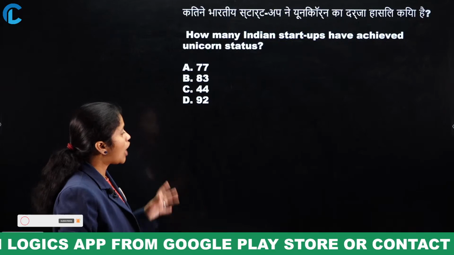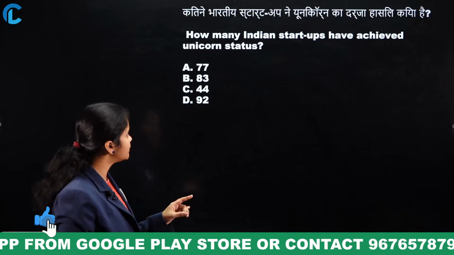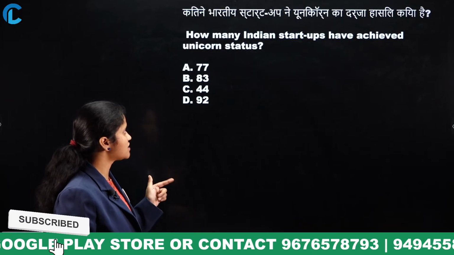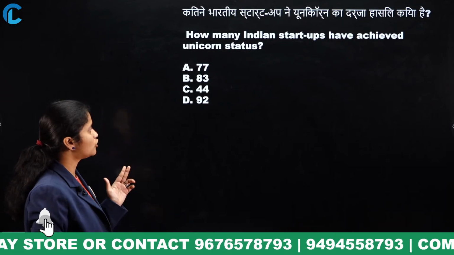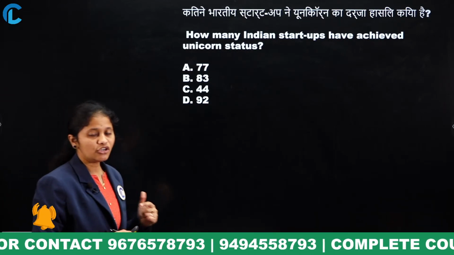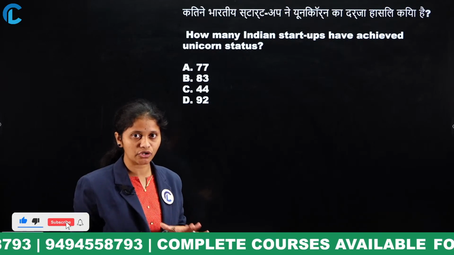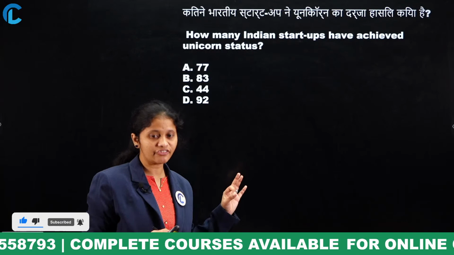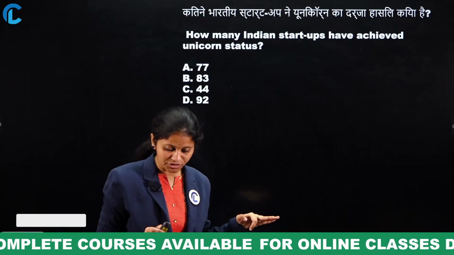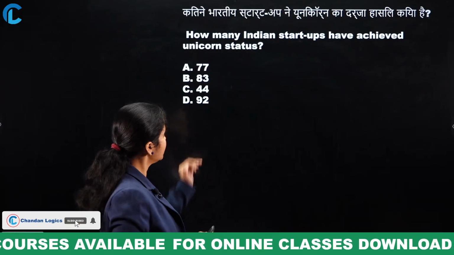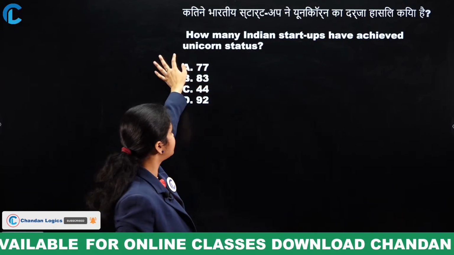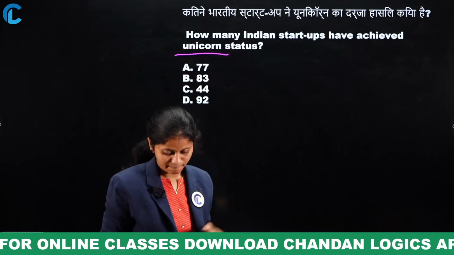Next, how many Indian startups have achieved unicorn status? 77, 83, 44 or 92. Then you have to observe here what is meant by unicorn status, okay. Next I will explain, no issues, but just give your answers in the comment section. I will go through your answers, okay. How many Indian startups have achieved unicorn status?